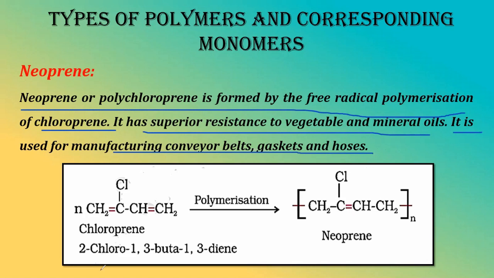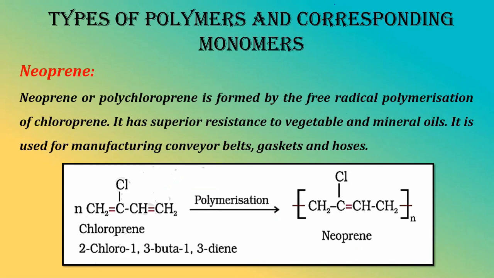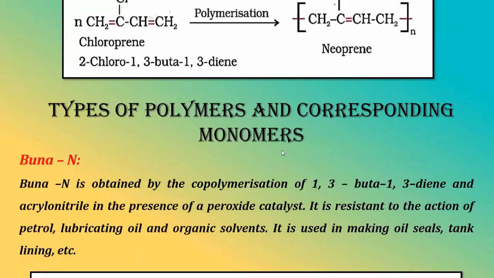How is it happening? This is chloroprene. Whenever we say prene, neoprene is nothing but synthetic rubber. Remember this: isoprene is the natural rubber, neoprene is the synthetic rubber. That we people know, I guess. So this is chloroprene. It undergoes polymerization to form neoprene. Why is this neo? Because a neo type of compound is formed here. I think you know it from your knowledge of class 12.